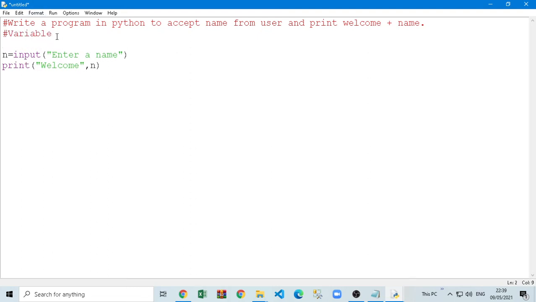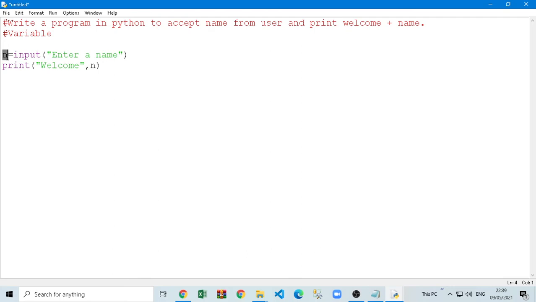Like in maths we write x equal to something, y equal to something, and then use it in some equations or calculations. Similarly, the user will put the name, but you have to store it somewhere temporarily. So we create one variable. You can give any name to the variable. You can give n, a, b, c, d, f, g, anything. We'll see the variable and every part in detail.